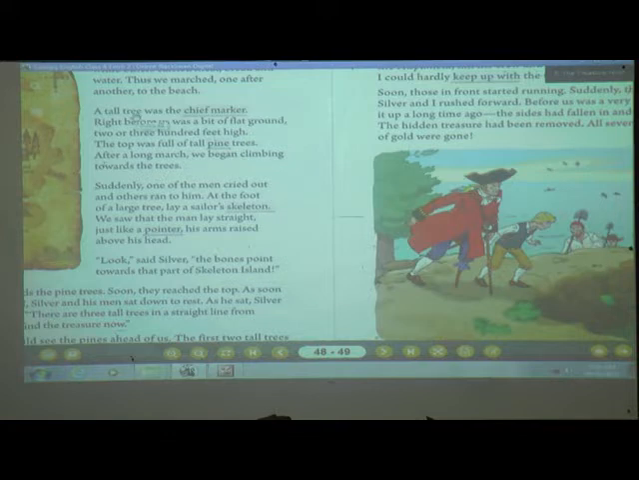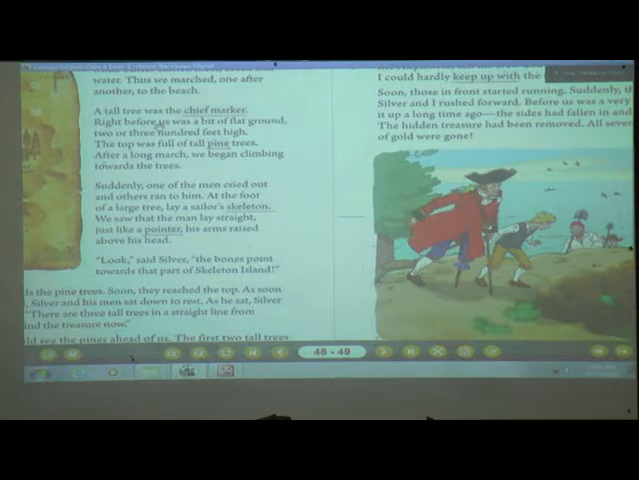Now we can see there was a tall tree, and that tree was a chief marker. Chief marker means an object which shows a particular spot on a map. So on the map there was a tall tree which was showing that this is a particular spot. Okay, so right before them, what was there?